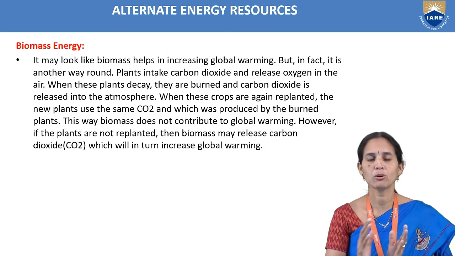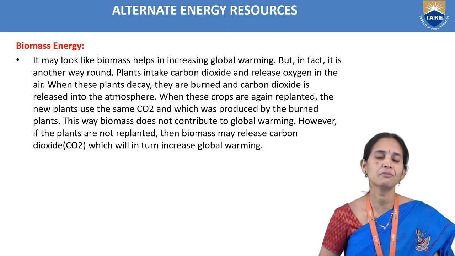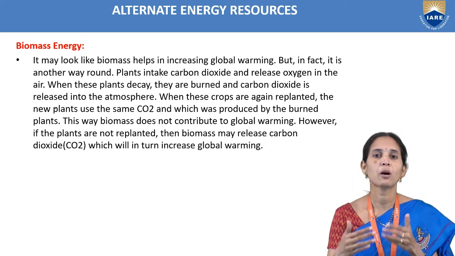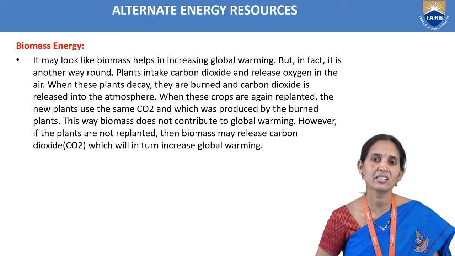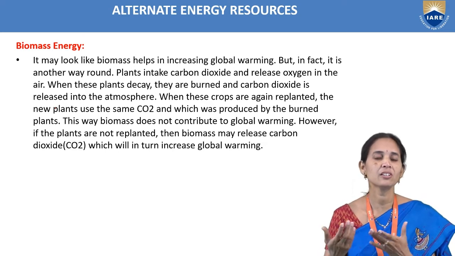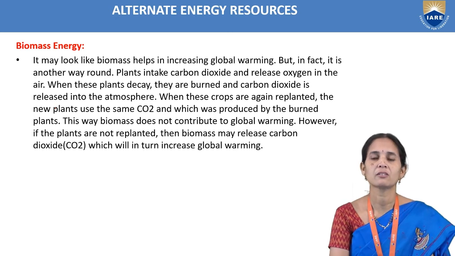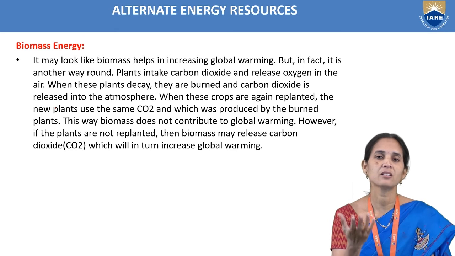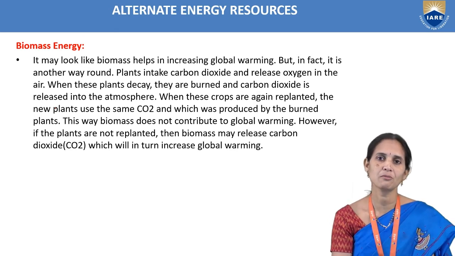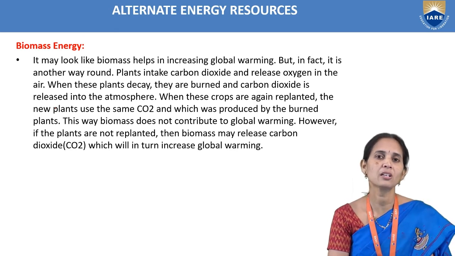But when we think in another way, we have to go for planting trees. When we go for planting trees, we can avoid CO2 emission, because plants in the photosynthesis process take in CO2. So then there won't be any greenhouse gas or increase in global warming.